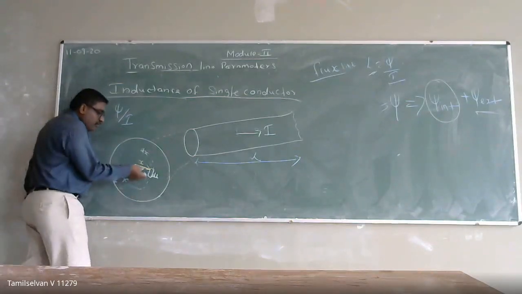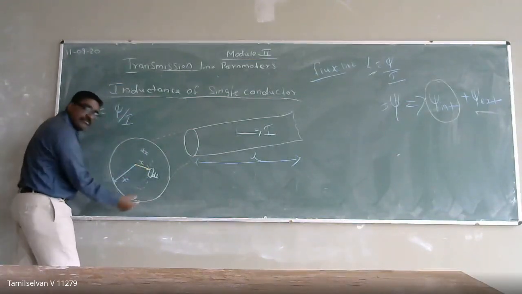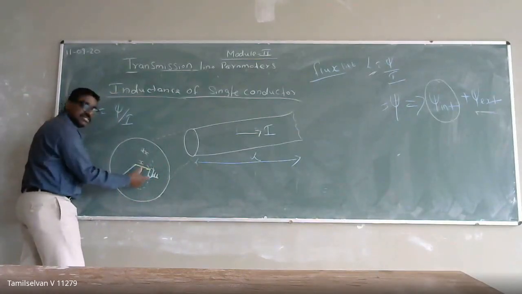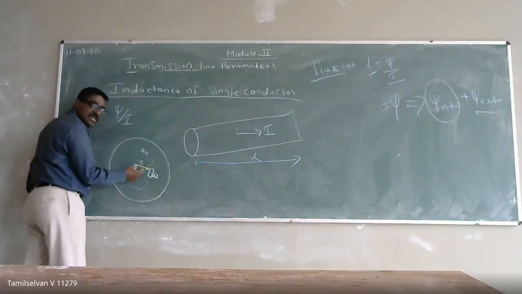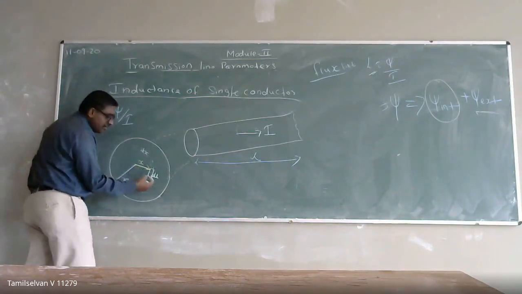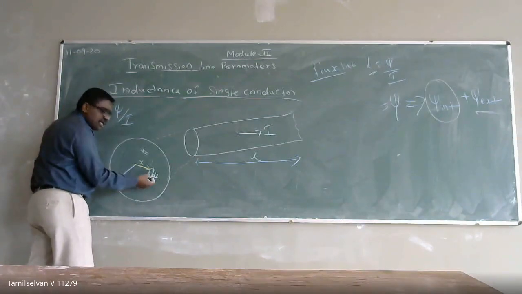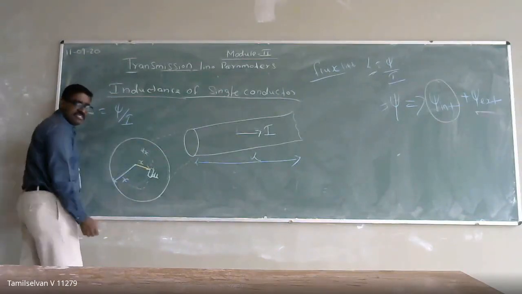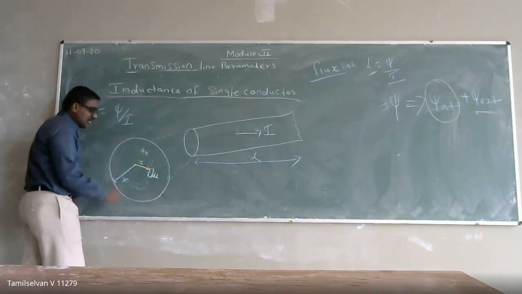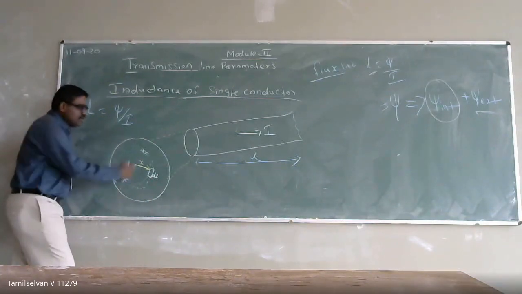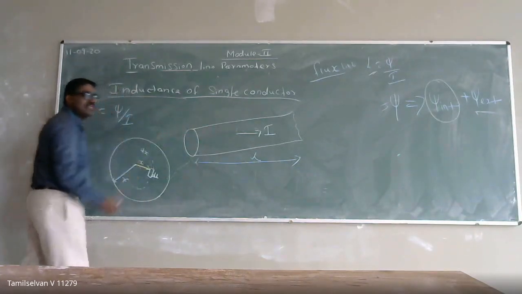So at the end, I cannot calculate the complete flux linkage in this cross section. So I am going to consider a cross-sectional dx at a distance of x, and in that I am taking a unit length. In this unit length, if I am able to calculate the flux linkages, then automatically I can calculate the flux linkage in the entire circumference. So this is the limit, how I am going to calculate the flux linkage.